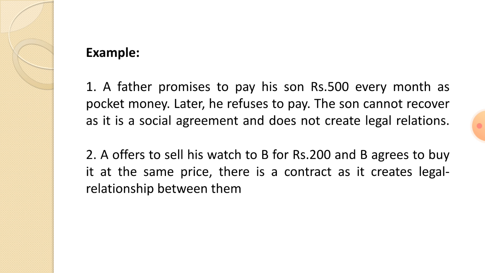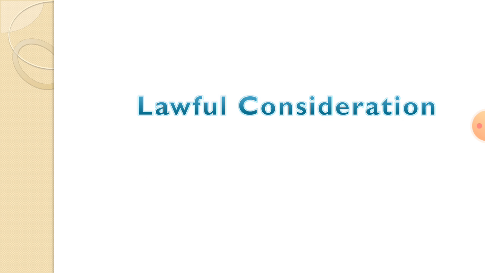Let us see another example. A offers to sell his watch to B for 200 rupees and B agrees to buy it at the same price. There is a contract and it creates a legal relationship between them. By analyzing these examples, we can understand what is meant by social agreements and what is meant by commercial agreements. Let us move to the next slide, which is about the concept of lawful consideration.